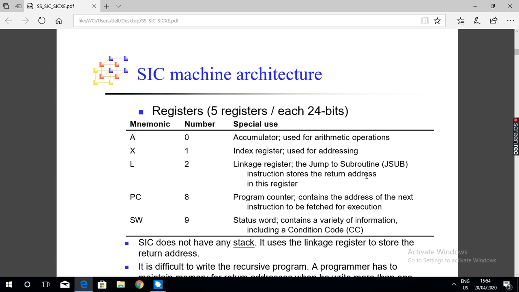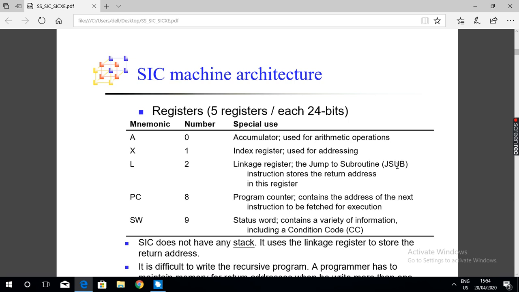The JSUB instruction is used to jump to a subroutine. If the JSUB instruction is executed, control transfers to the particular subroutine.